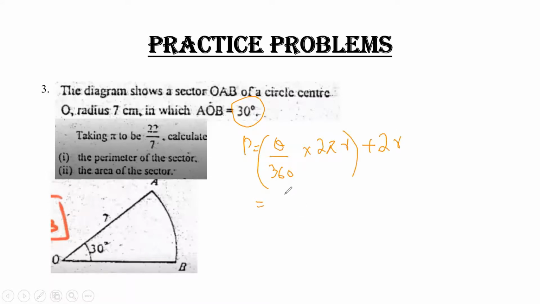So the value of theta is 30 upon 360 into 2 pi, the value of r is 7, plus the addition of 2r, which is 14. Clear?